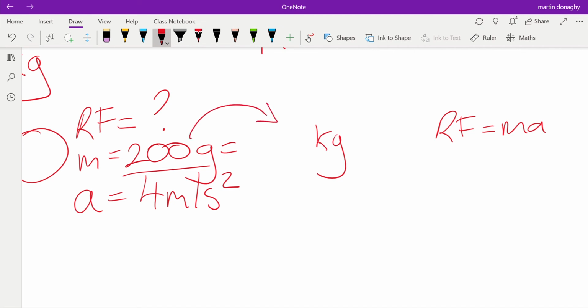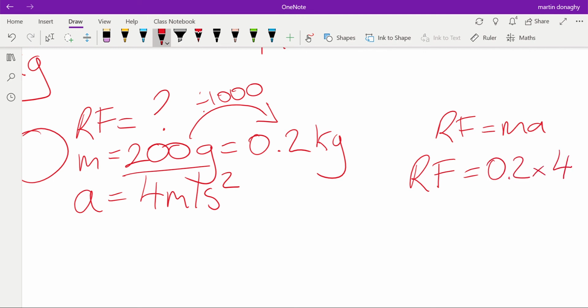If we're going from grams to kilograms, we divide by 1000. If we're going the other way, we multiply by 1000. So 200 divided by 1000 is 0.2, and I can then just put it into my equation. So RF equals mass 0.2 times acceleration 4. So the resultant force is 0.8 newtons. Always check to see if your units are correct before you start using Newton's second law equation.